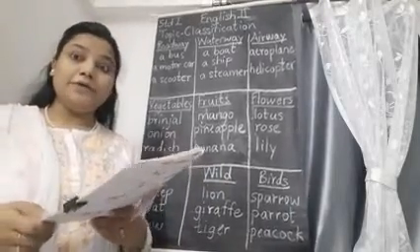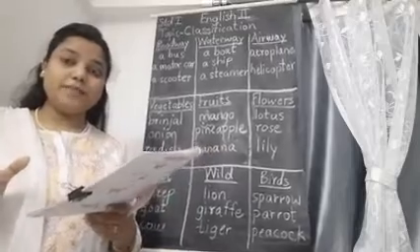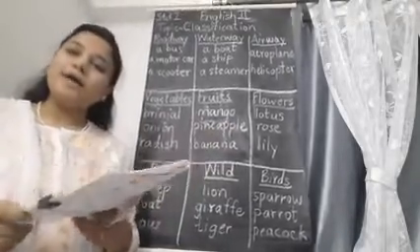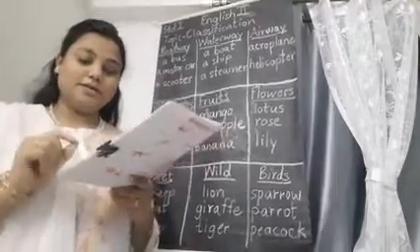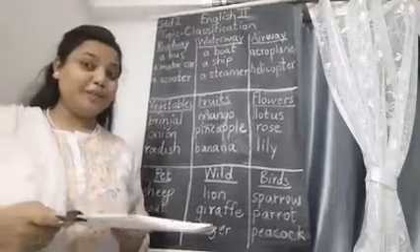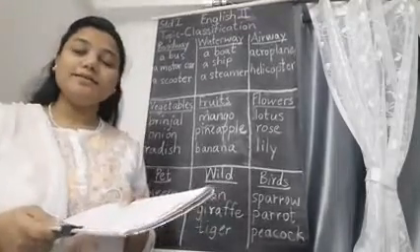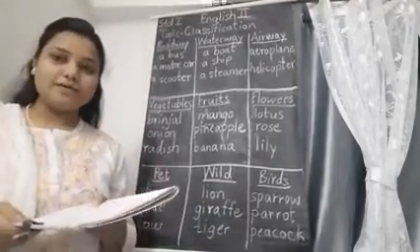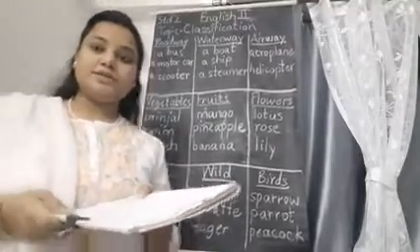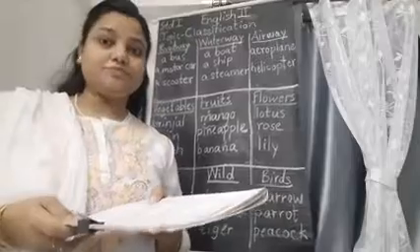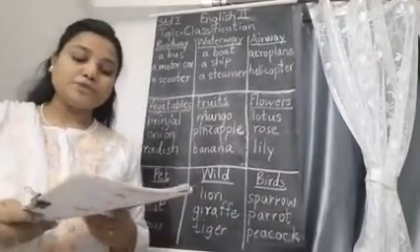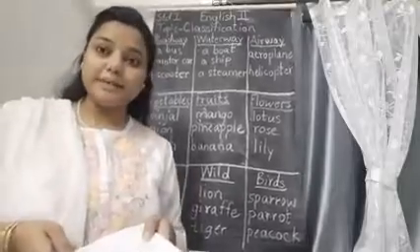First one is lion. Lion is a dangerous animal, so it will go in wild animals. Sparrow, small bird, it will go in birds column. Again, now your sheep. Sheep is an animal, a pet animal. Farmers take care of it. Yes or no? Shepherds take care of it. The sheep, as their agriculture. Okay, so sheep will come in pet animals.